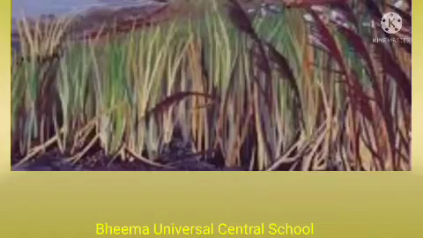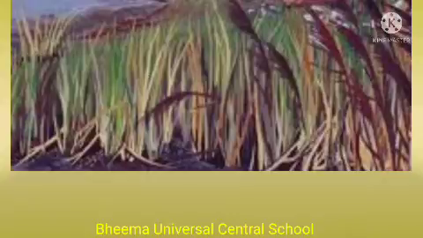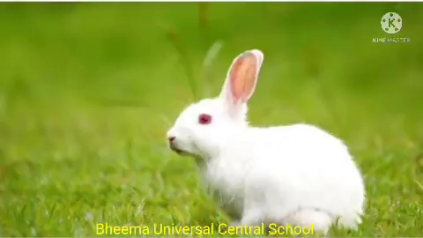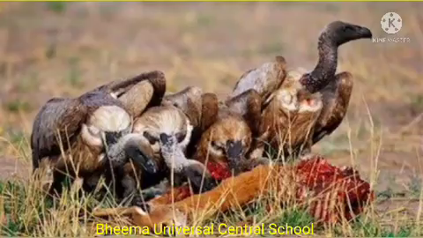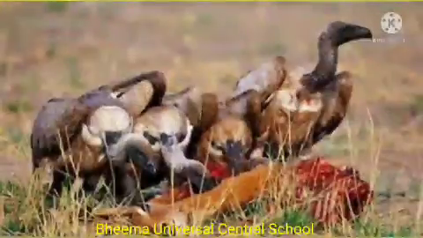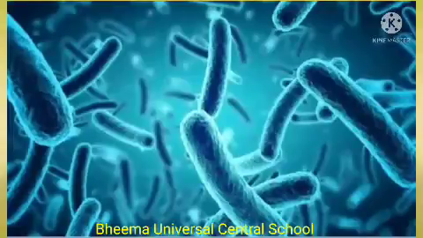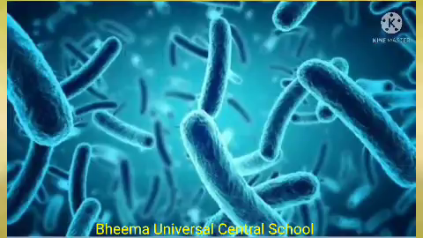For example, grass prepares its own food, so it is the producer, and rabbit eats the grass, so it is the primary consumer. A fox eats the rabbit, so fox is the secondary consumer. When the fox dies, the vulture eats the body parts and the bacteria decompose its body into simple substances.